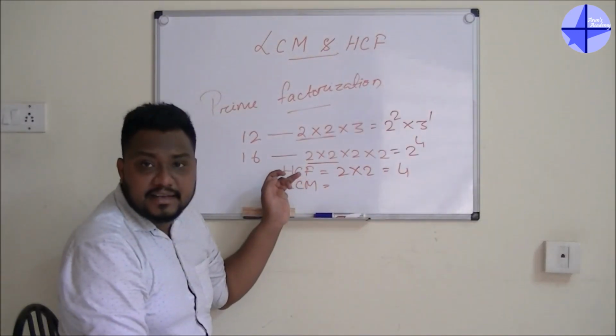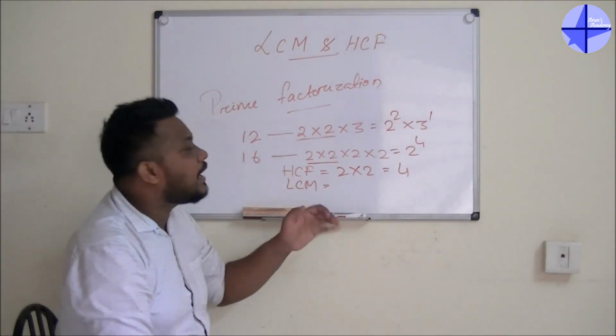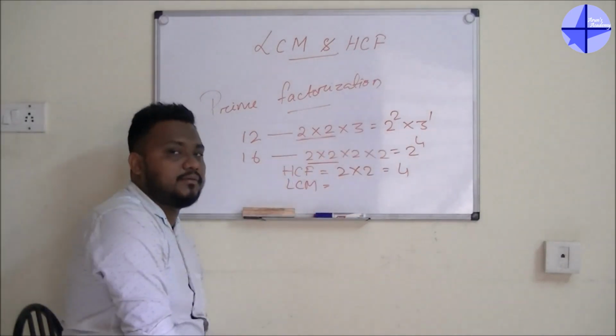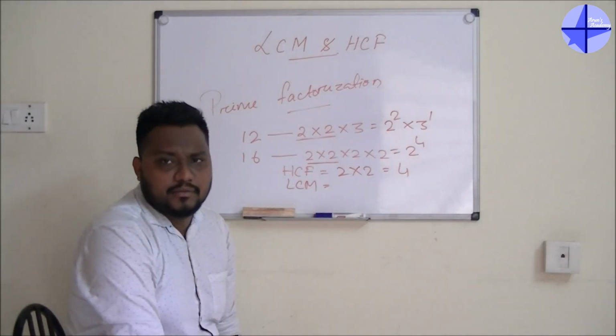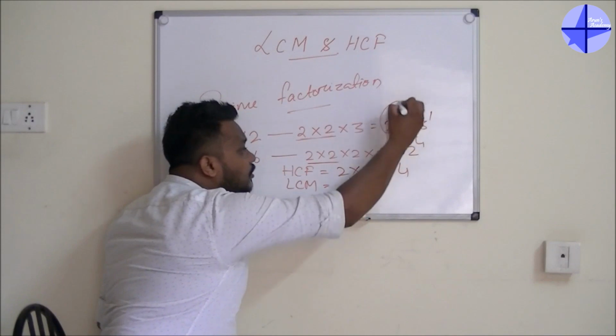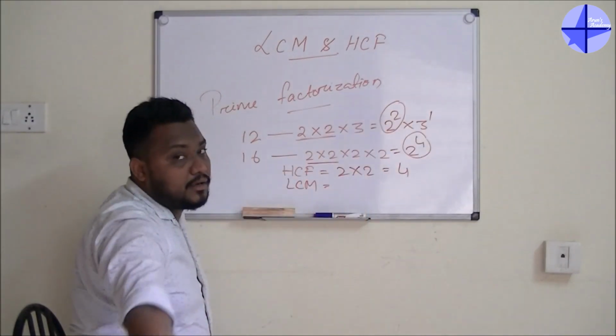Whenever you are going for the LCM, the least common multiple, you have to take the highest power available. I think that is easy for you. So 2 to the power 2, 2 to the power 4. Which one will you take? 2 to the power 4.